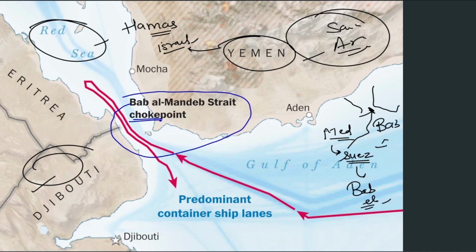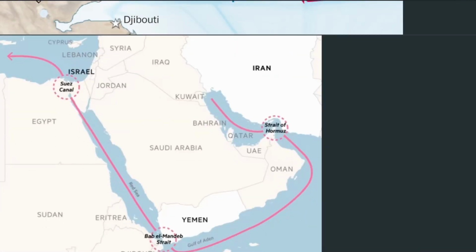This is a choke point because all of the world's traffic goes from here, and this area is sort of a terrorist area right now. Please remember this. We saw the Bab el Mandab Strait and the Suez Canal, located towards Yemen. The oil tankers and all come from this side.